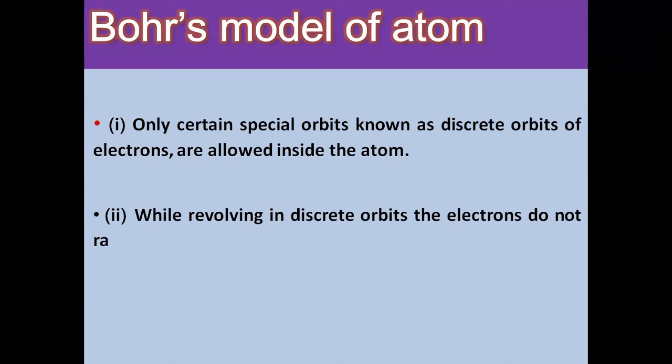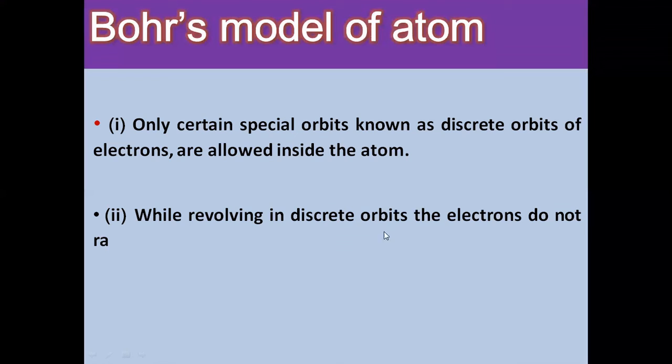As we know, it does not radiate energy, which means it only has a spatial orbit. We know that while the planets are revolving around the sun, they do not radiate energy or fall onto the sun. The case is similar here. Only certain spatial orbits, known as discrete orbits of electrons, are allowed inside the atom. While revolving in a discrete orbit, the electrons do not radiate energy.